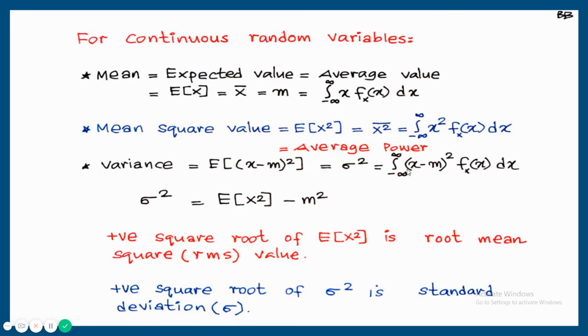Previously I said about RMS value and standard deviation. Positive square root of expected value of x square is root mean square value, that is called RMS value, and positive square root of sigma square is standard deviation sigma.